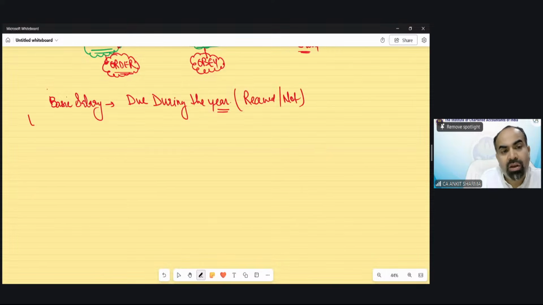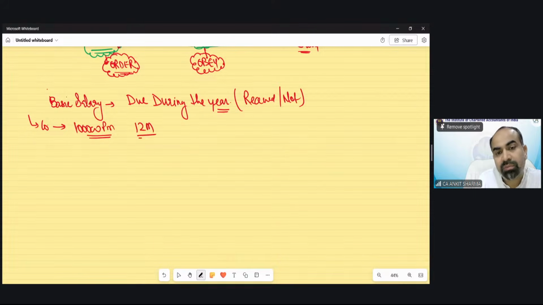Suppose you join a company and the company says that we will pay 1 lakh rupees per month as a salary to you. You work there for 12 months. So how many months' salary is due? That is due for 12 months. So due was 12 months, which means in amount it is 12 lakh rupees.